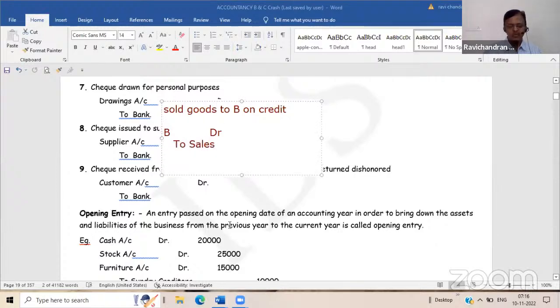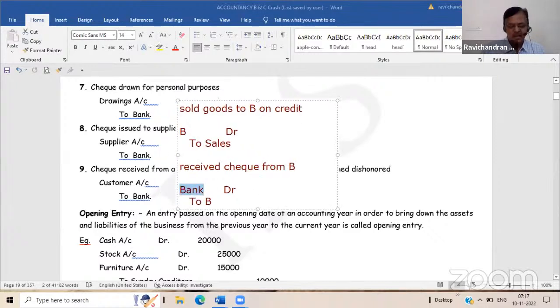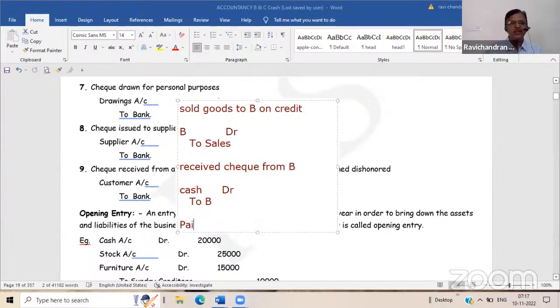Now B paid by check. Received from B. What is the entry? Bank account debit, because we are getting a check. B is creditor. To B account. Cash account debit to B. Then the check is paid into the bank. What is the entry?